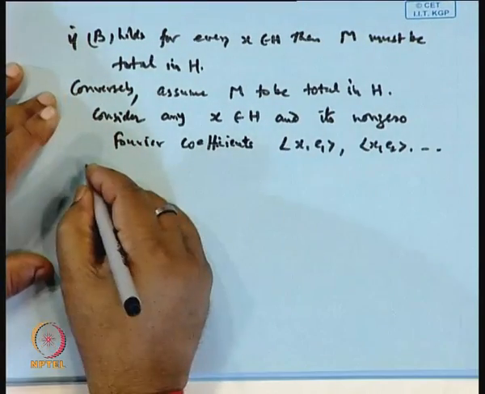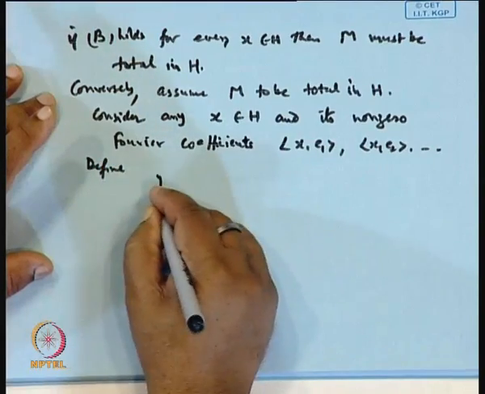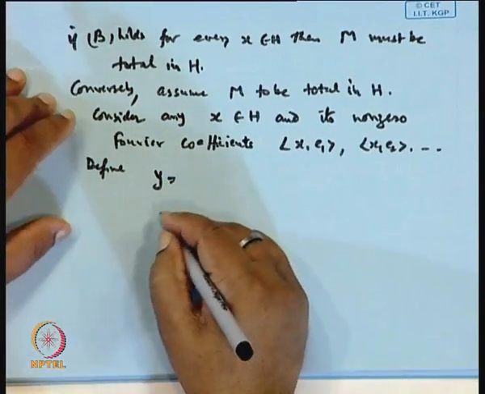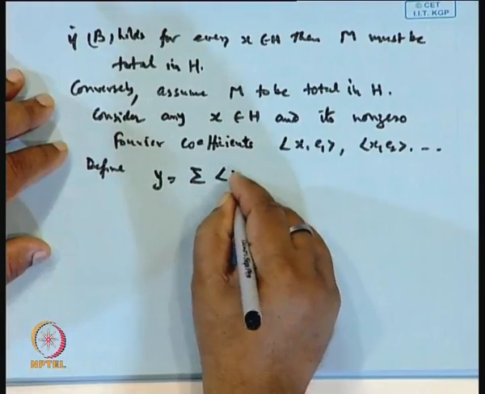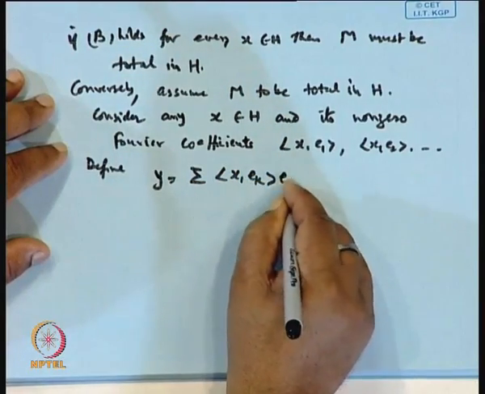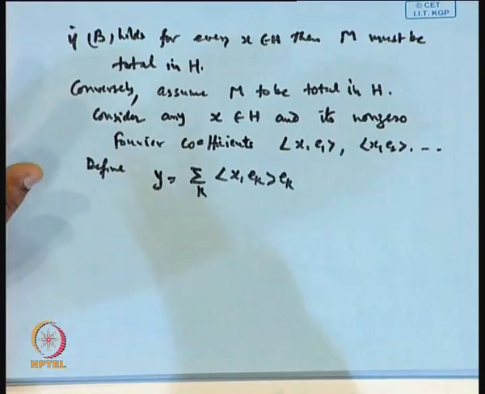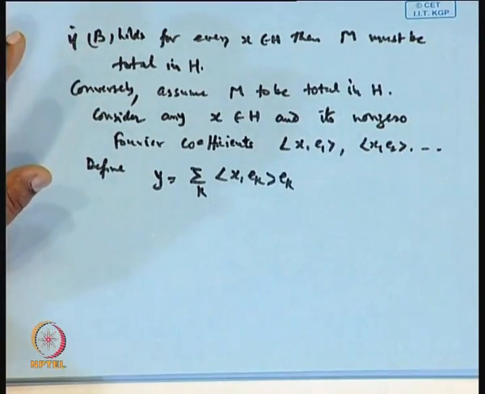Now, define y as the sum of ⟨x, ek⟩ ek over k.